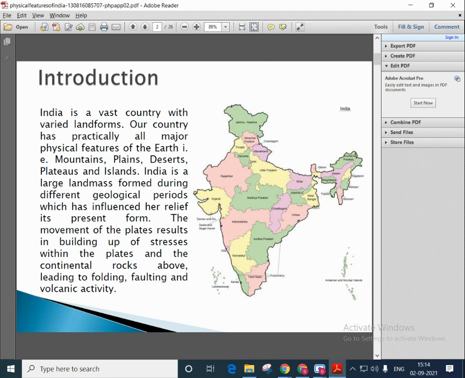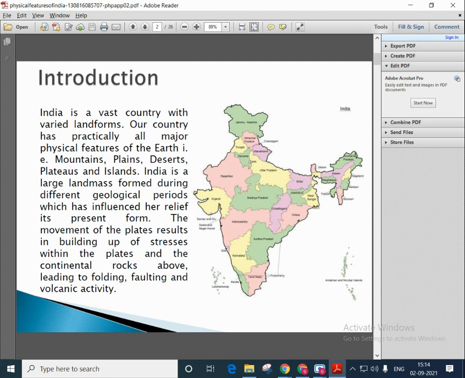India is a vast country with varied landforms. Our country has practically all major physical features of the earth, that is, mountains, plains, deserts, plateaus, and islands.